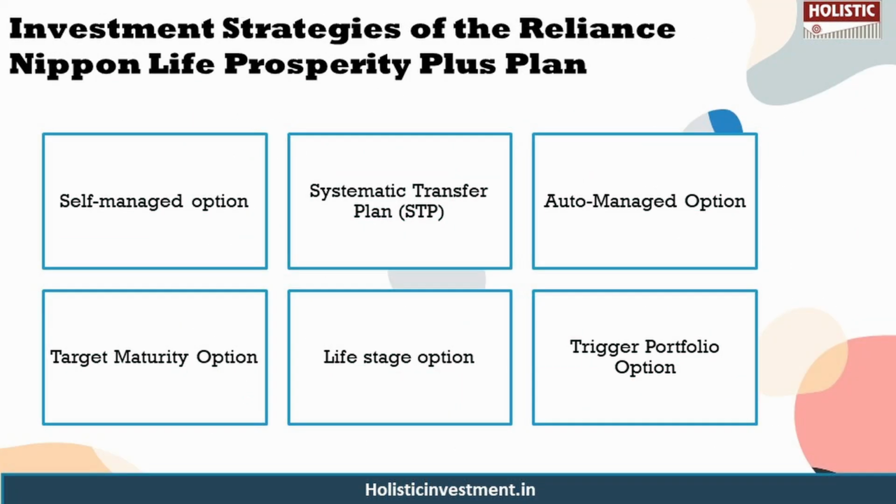And this policy has 6 investment strategies like self-management option, systematic transfer plan STP, auto-managed option, target maturity option, life stage option and trigger portfolio option. So these are all the investment strategies available under this plan.